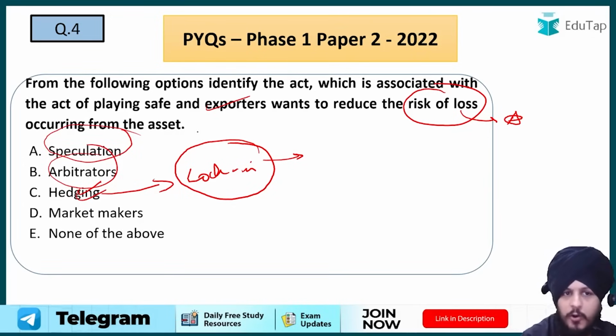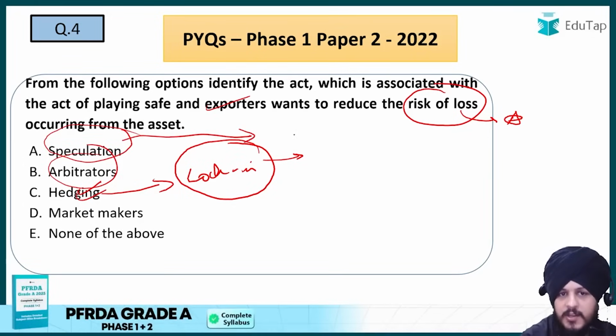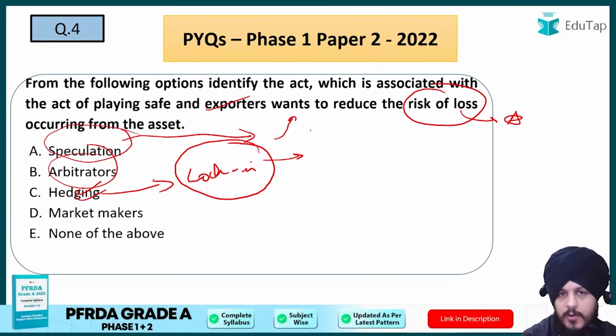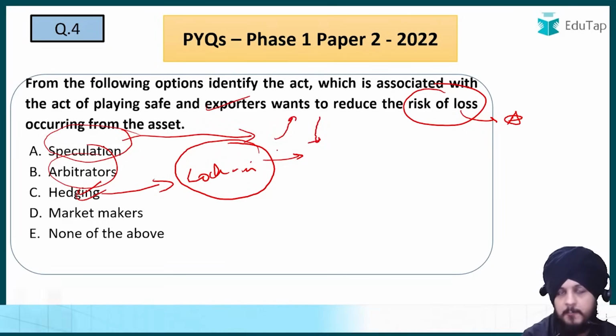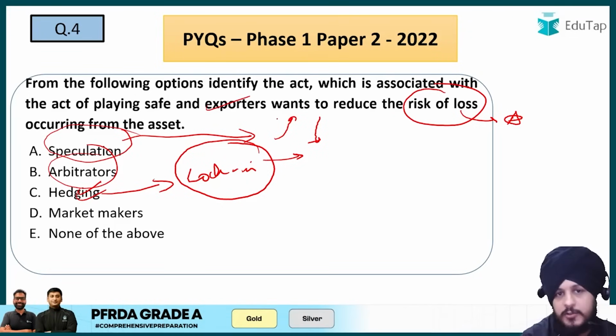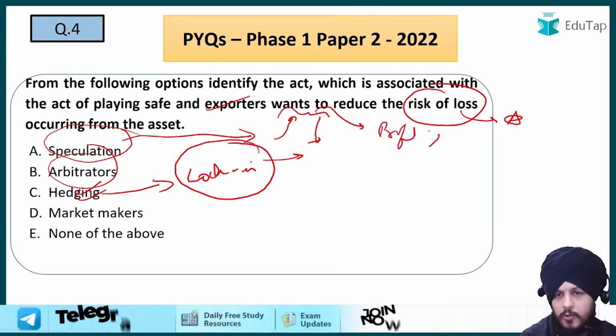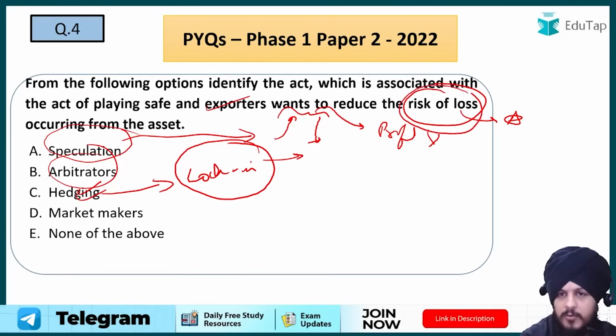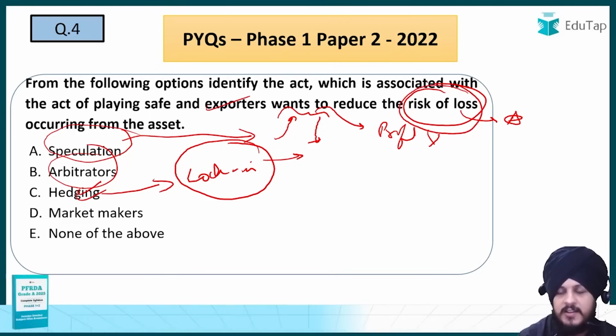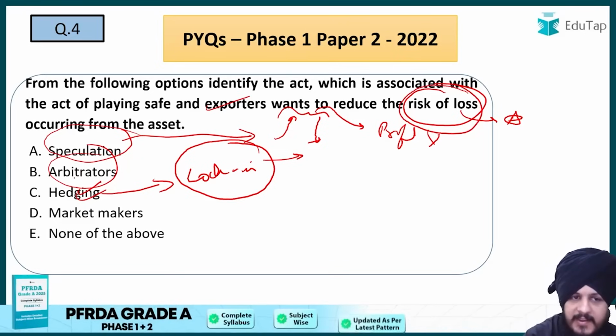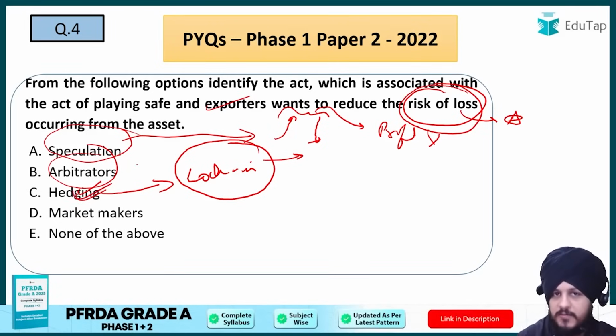For example, speculators speculate whether the price of an asset is going to increase or decrease, and on the basis of this speculation they earn profits. So it is not going to be the answer, because the question is about risk aversion. So C is going to be the answer, which is hedging, right?